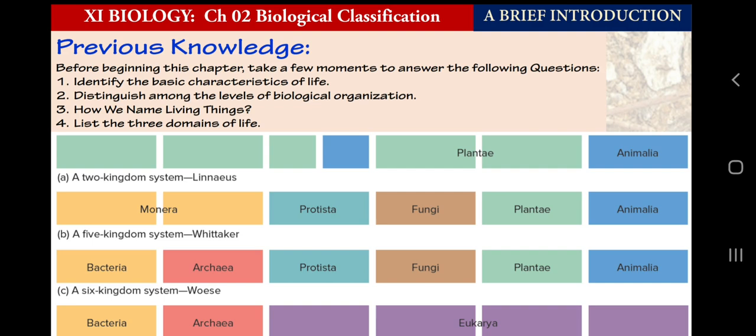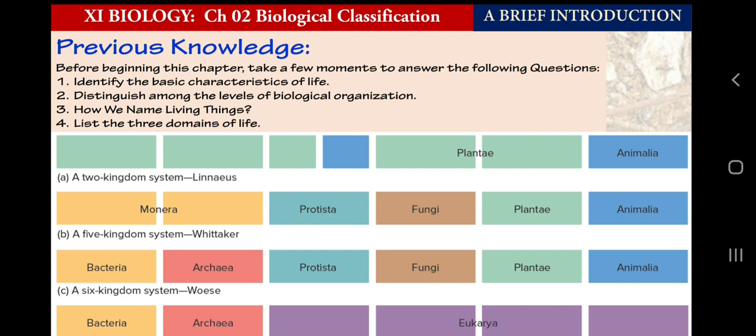When we know how we name living things, we are certainly going to have an idea of the organization of biological classification and the theme of biological classification, how it is related to the evolutionary relationships of organisms, and of course how biological classification and naming of living things are interrelated. And the final thing is the domains of life.